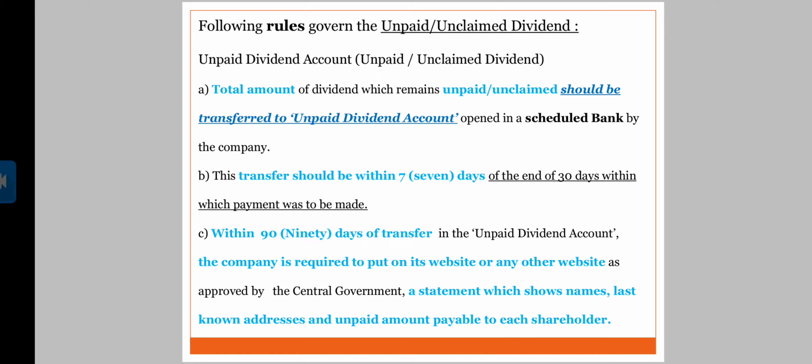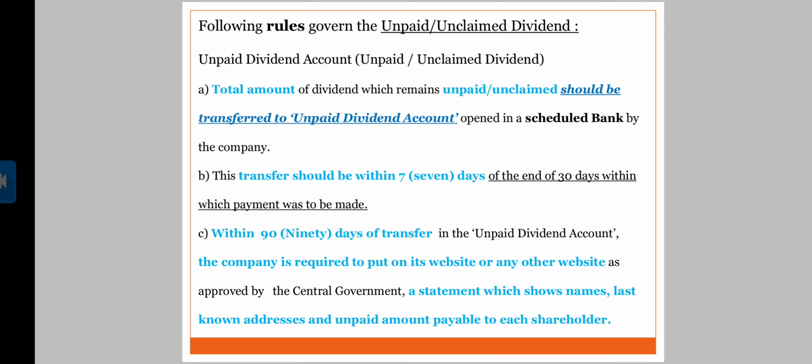Within 90 days of the transfer to the unpaid dividend account, the company is required to put on its website or any other website. Once after transferring it to the unpaid dividend account, within 90 days, if there is still an amount pending, the company is supposed to put it on the company's website or any other website.